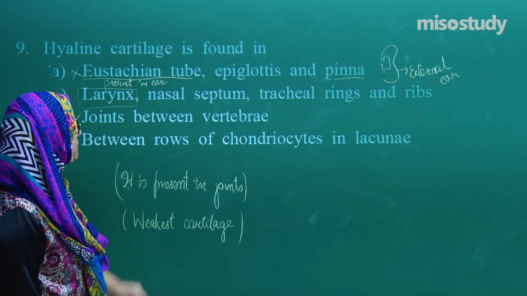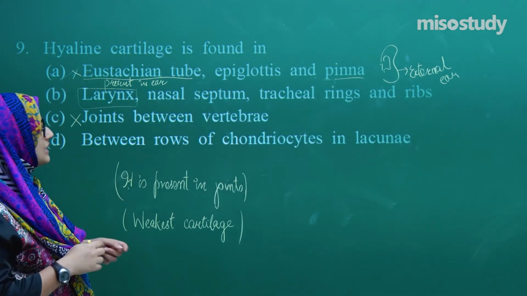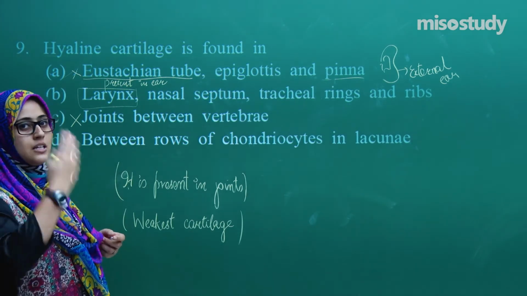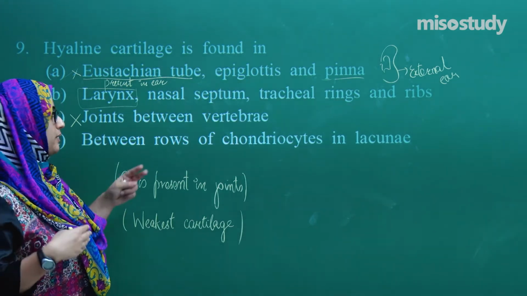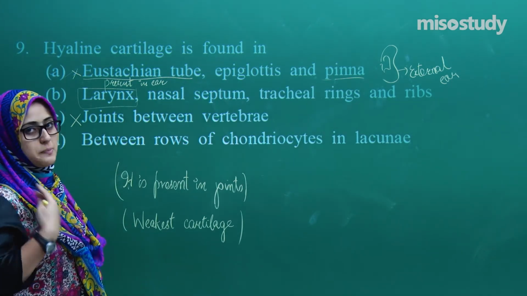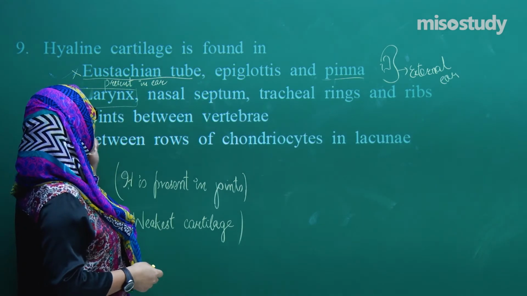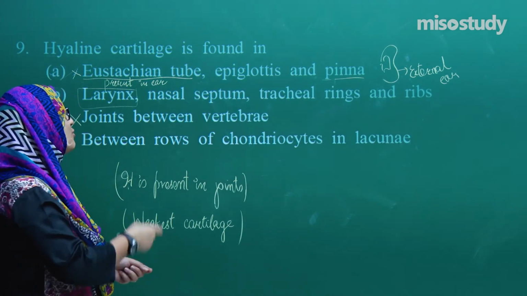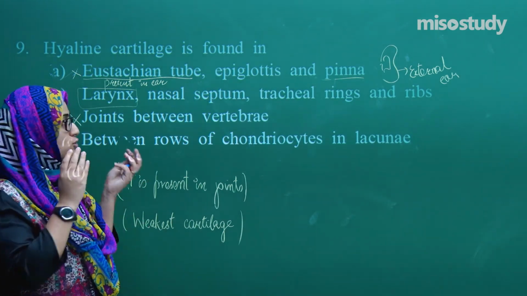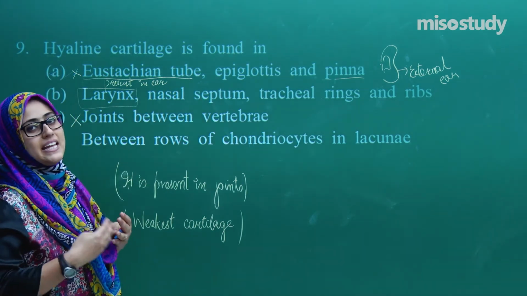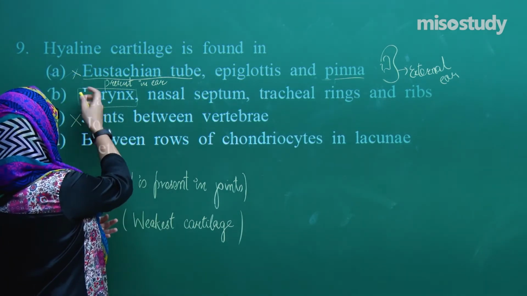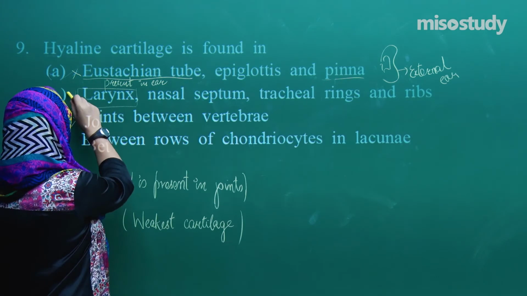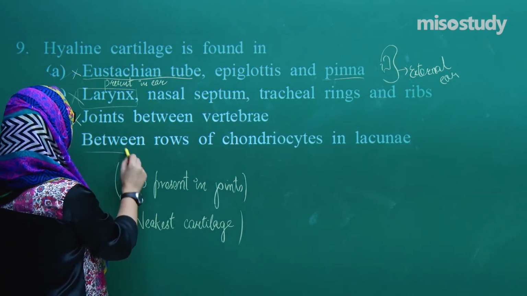So joints between the vertebra, I told you that hyaline cartilage is not present there as it is weak, but these joints are very strong. So they form our skeleton. We stand straight just because of the vertebra, not the spinal cord, vertebra. So what option is left? Larynx does have a ring of hyaline cartilage. Previously I told you to read and remember the places where the hyaline cartilage is present. I just wanted to check you. So this is not the option, this is not the option. I left this and this.